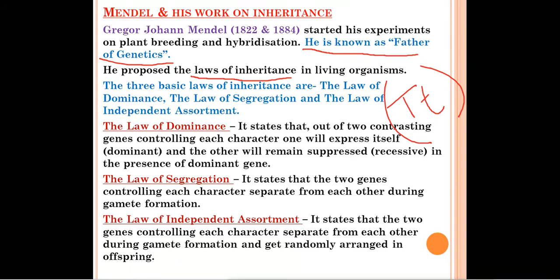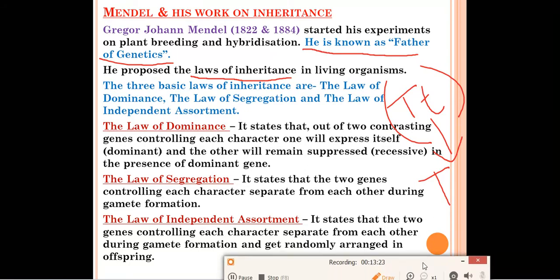So in the next generation, which will represent itself? The dominant character, means all the plants will be tall in the next generation. So according to the law of dominance, whether the dominant trait or recessive trait is present in the next generation, the dominant trait will only express itself. For example, in this case, in the next generation, all the plants will be tall in character.